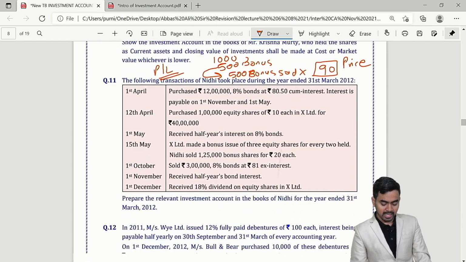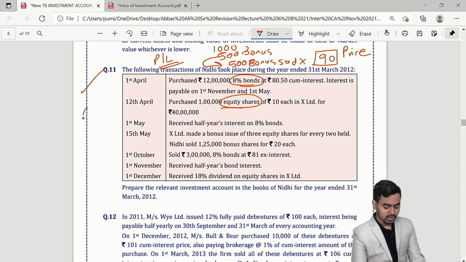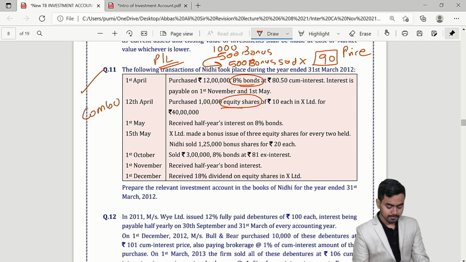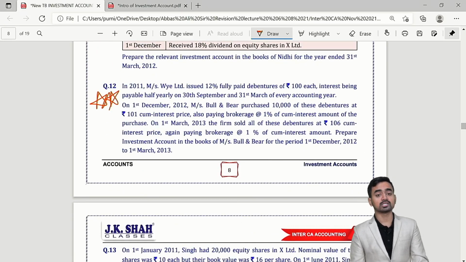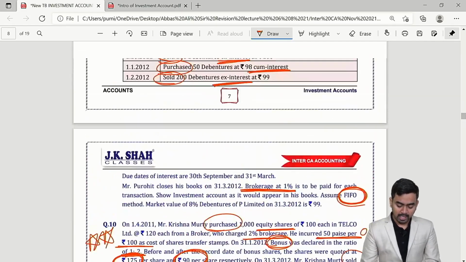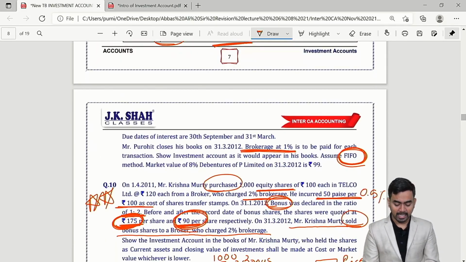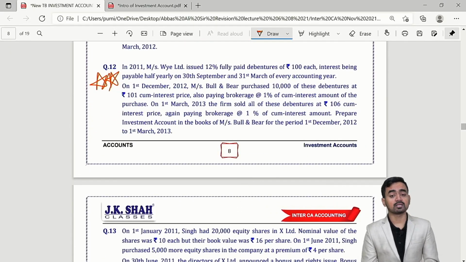Question number 11. It's very simple. Combo sum, where bonds are there, where equity shares are there. You can manage. This is a combo sum. Okay. Question number 12, the important favorite question of the institute again. So 3 questions, 3 formats I showed you right now. Number 1, question 9, number 2, question 10, and number 3, question number 12.